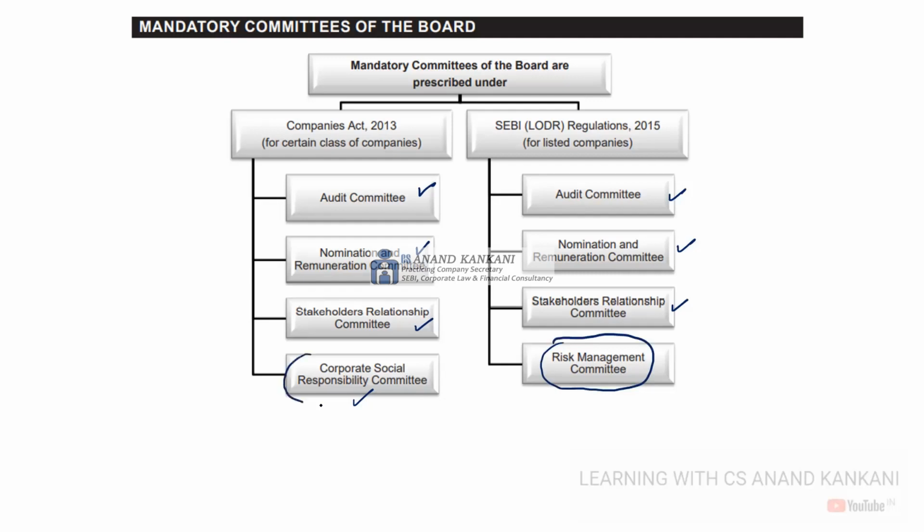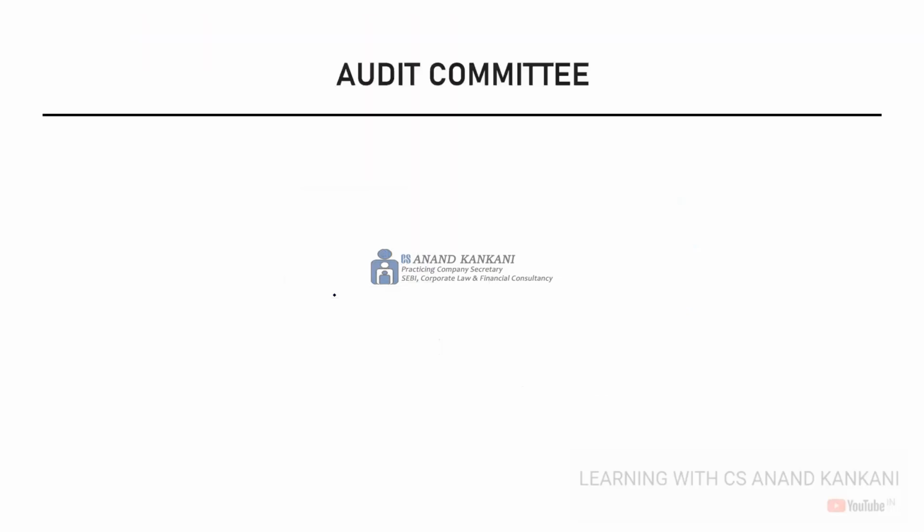In the same way, the Corporate Social Responsibility Committee is there in the Companies Act. I'm sure you all have covered Section 135, which deals with corporate social responsibility. So this committee ensures that the provisions of Section 135 are complied with, where the money is to be deployed and what should be the sources, and all these things we'll be discussing here. Now let's discuss quickly the audit committee.